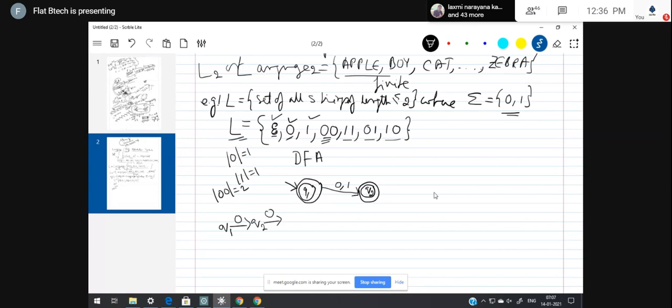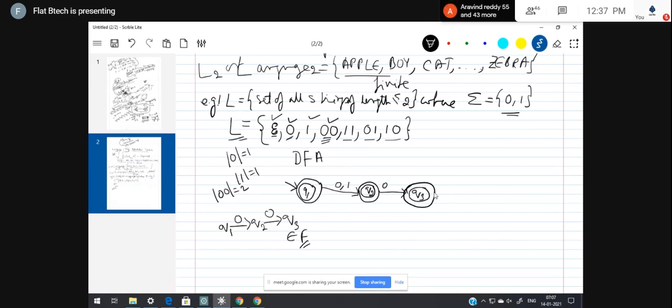The first 0 is completed. Q2, on 0, should go to another state, which has to be a final state. Then only 0 0 will be accepted by this DFA. Hence, let me extend Q3 on 0, and this is done.